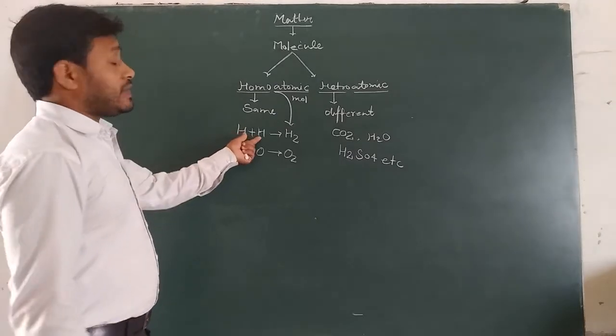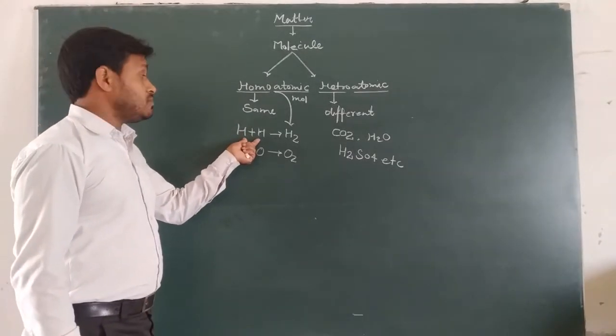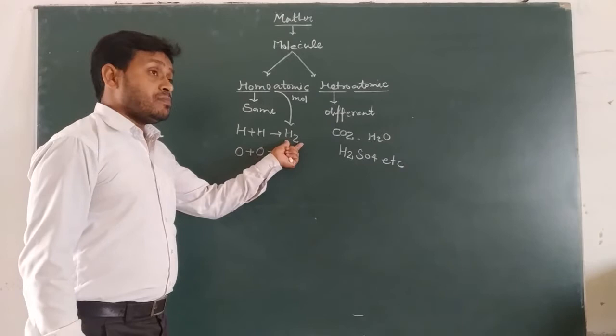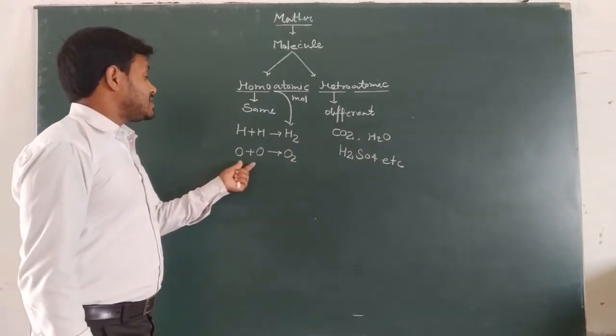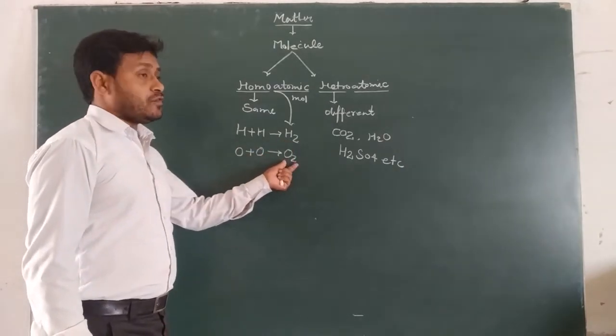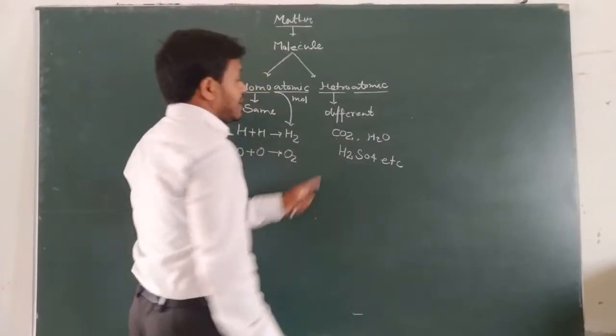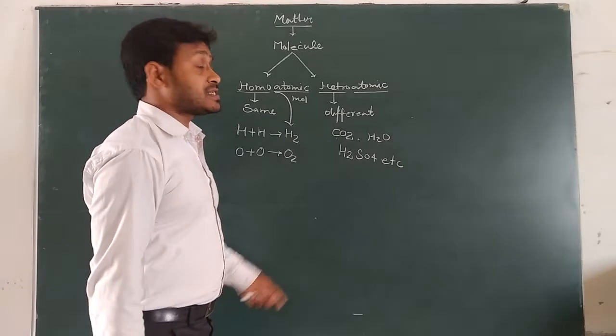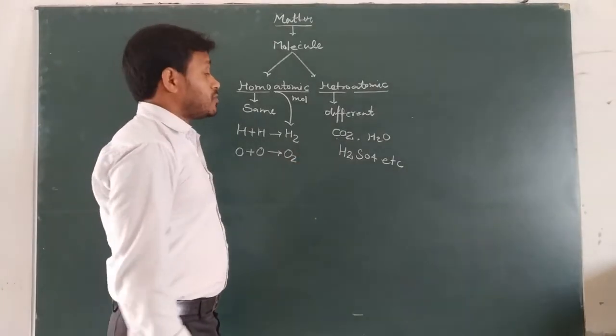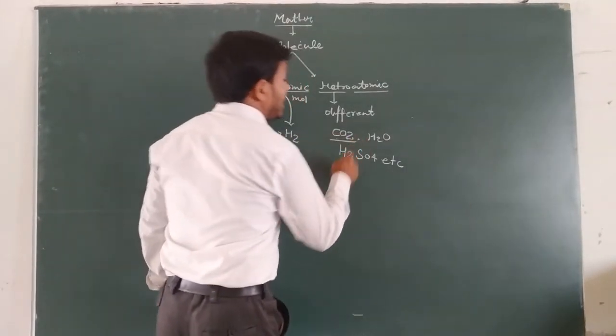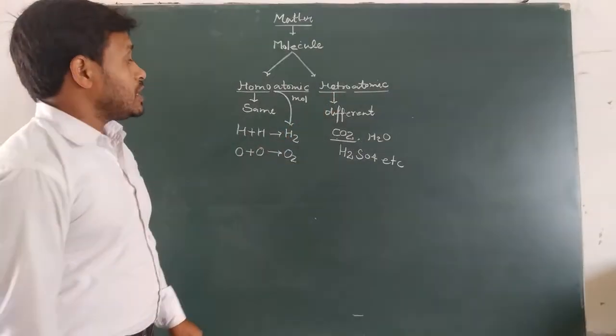So hydrogen and hydrogen atoms are the same, and form hydrogen molecules. Oxygen and oxygen are the same, and form oxygen molecules. But carbon and oxygen are different atoms, and when they combine to each other they form heteroatomic molecules.